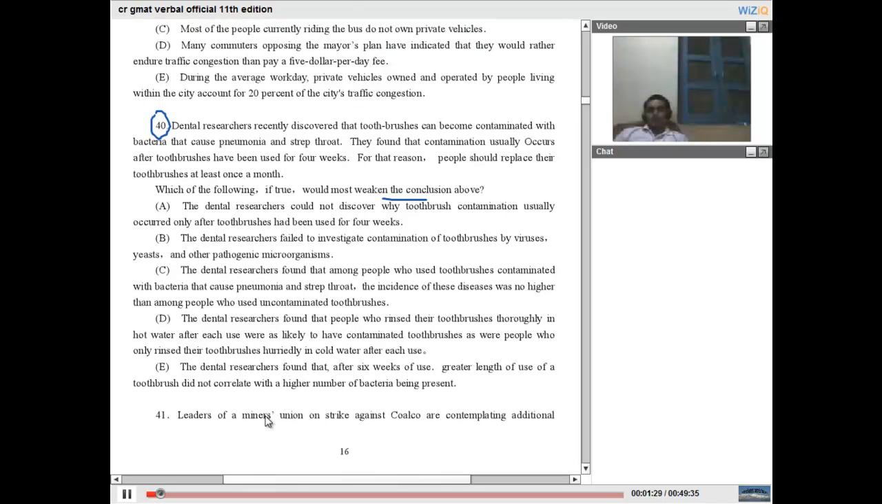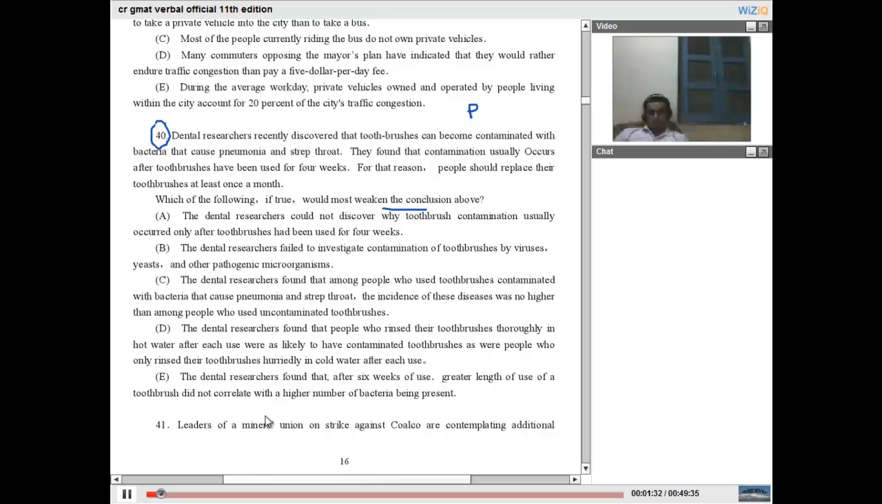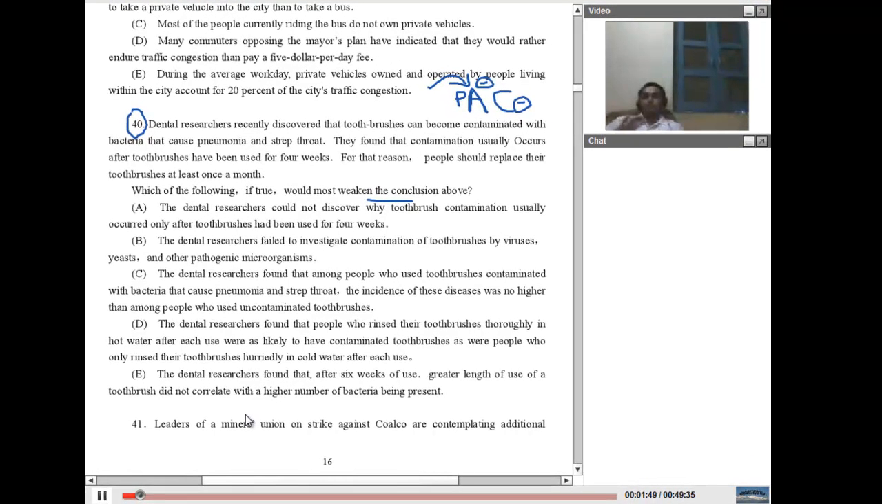By weakening the conclusion, before we start anything, we need to observe the PAC model and separate out the assumption and look at some of the assumptions. Weakening the conclusion means it should go against the conclusion, and it should point out the weakness in the assumption. So this is what we are looking for. One of the assumptions they have made is that toothbrushes can become contaminated and that causes pneumonia and strep throat. They found that contamination usually occurs. So for that reason, people should replace them.